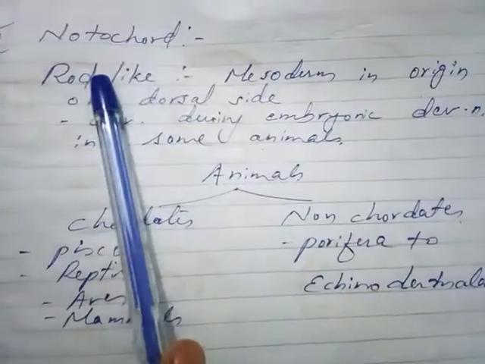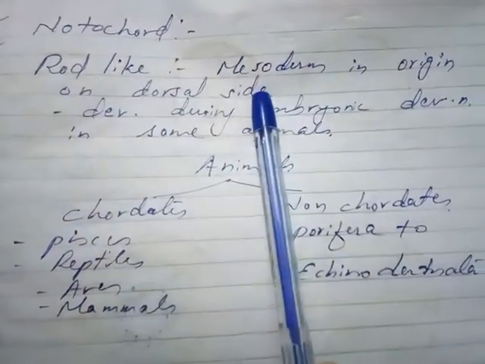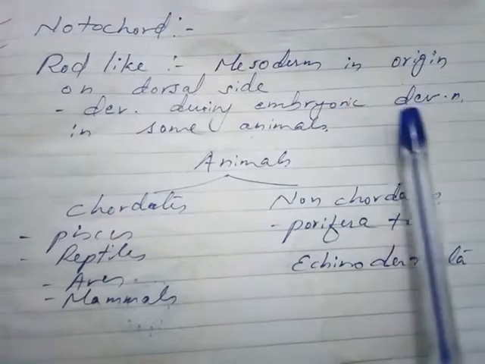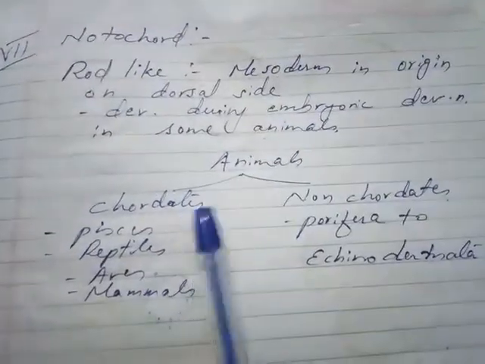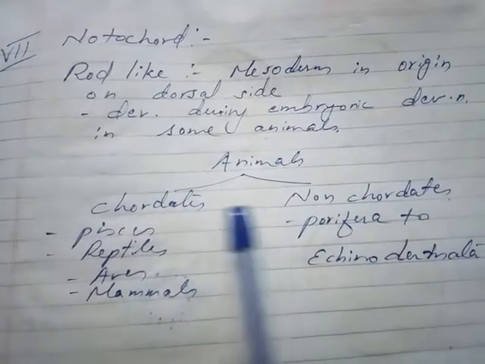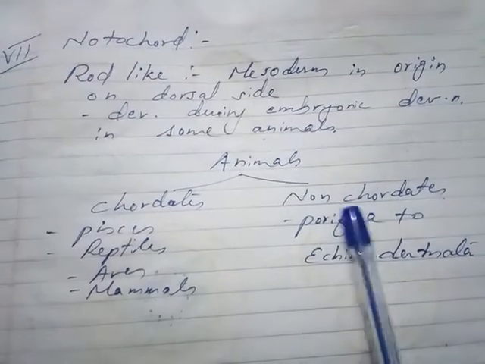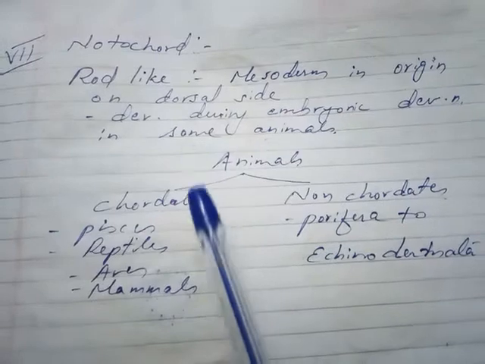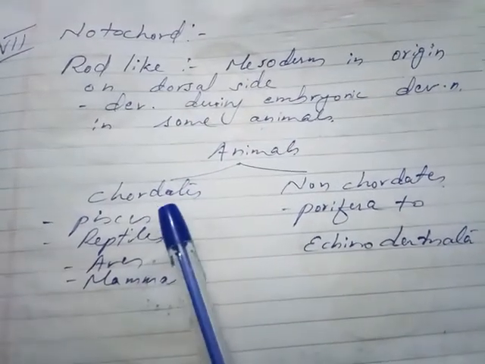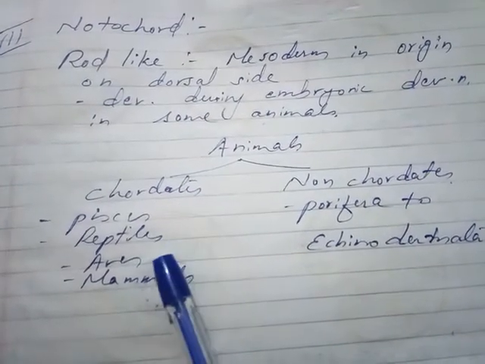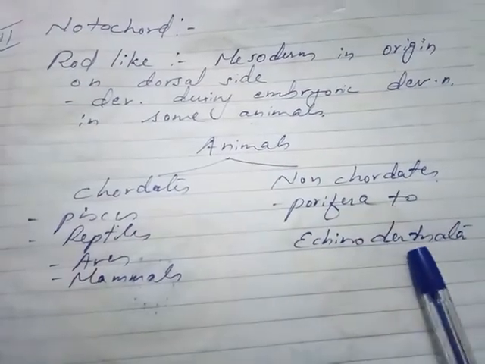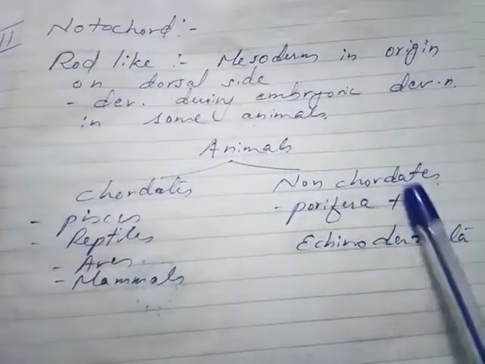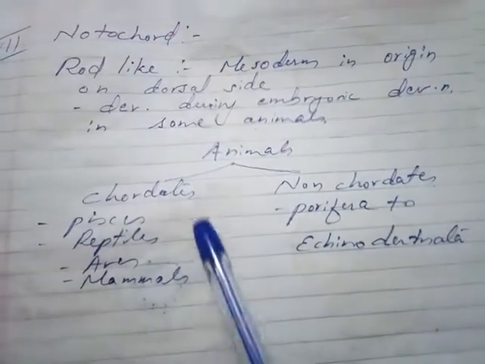Notochord is a rod-like structure, mesoderm in origin. From mesoderm, this rod-like structure is formed on the dorsal side during embryonic development in some animals. Animals are divided into chordates and non-chordates depending upon the presence or absence of the notochord. Chordates are Pisces, reptiles, aves and mammals, while non-chordates are porifera to echinodermata. Here notochord is not present, while here notochord will be present.